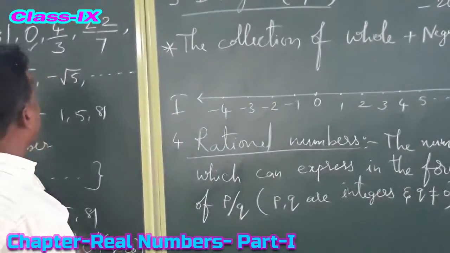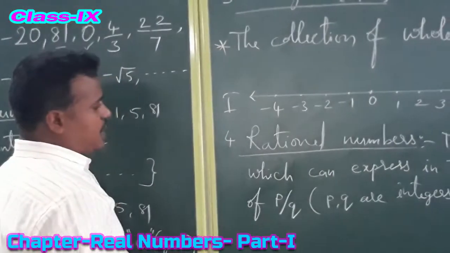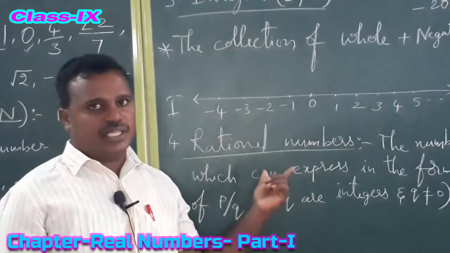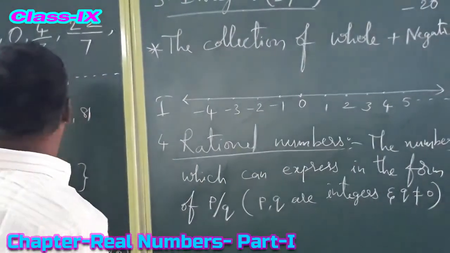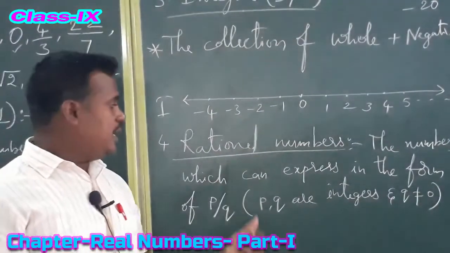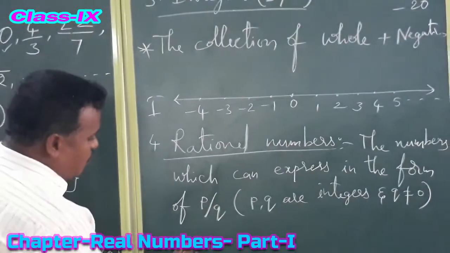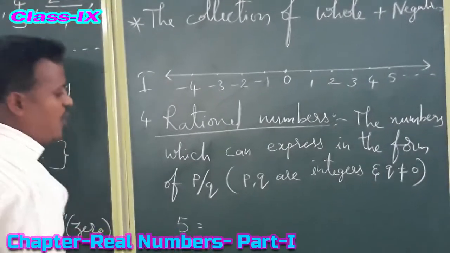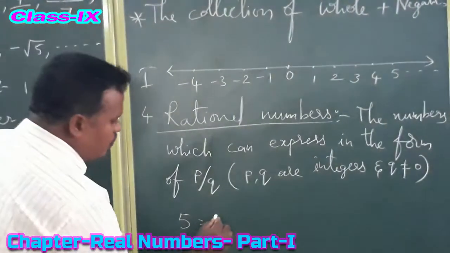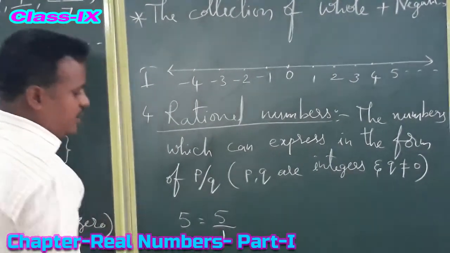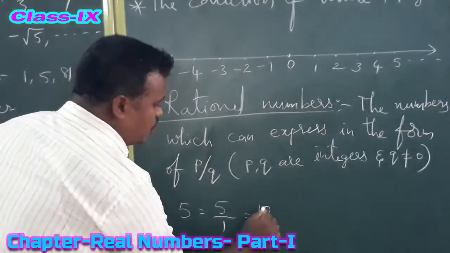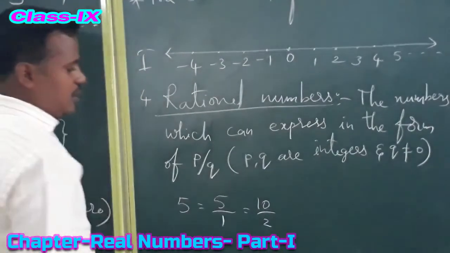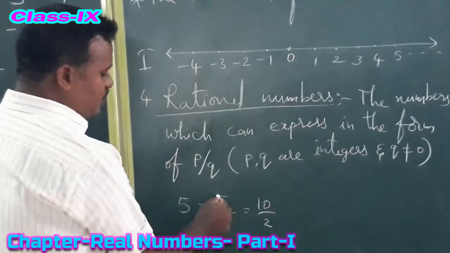Now, as I said before, 1 is a natural number and also a rational number. How? 5 is a natural number and also a rational number. 5 we can write as 5/1 and 10/2. If you cancel by 2, we get 5.